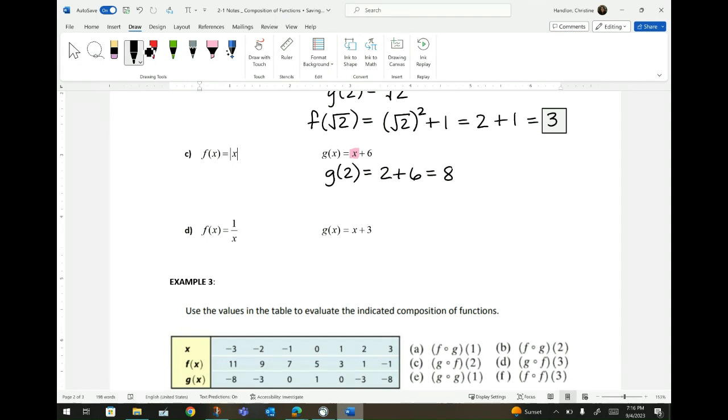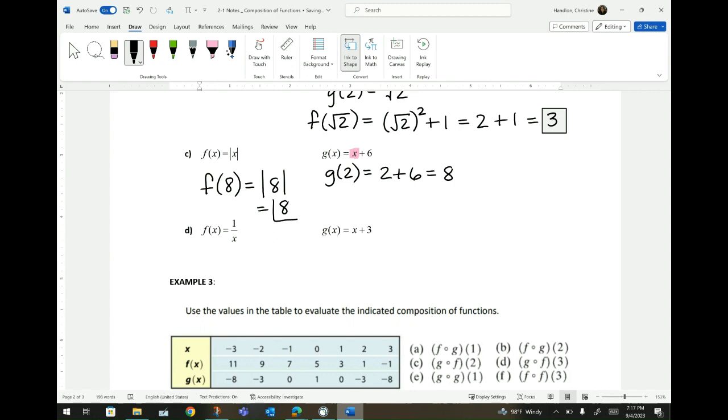That's my y value. When I substituted a 2, I got an 8 for my y value. But now my 8 becomes an x value again, because I'm looking to find f of g of 2, which is f of 8. f of 8 is going to be the absolute value of 8, which is just 8.